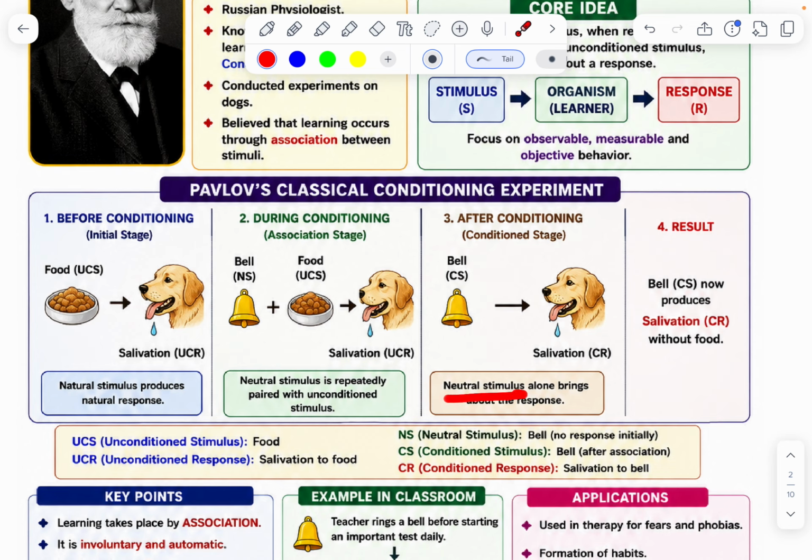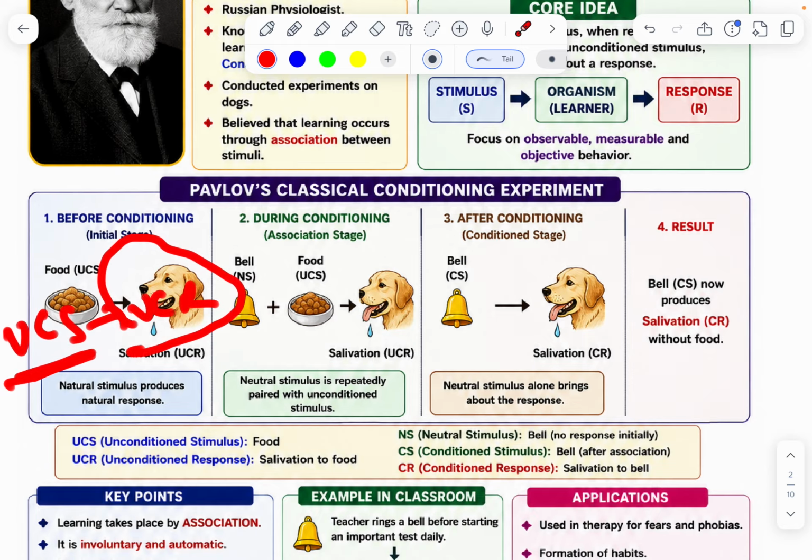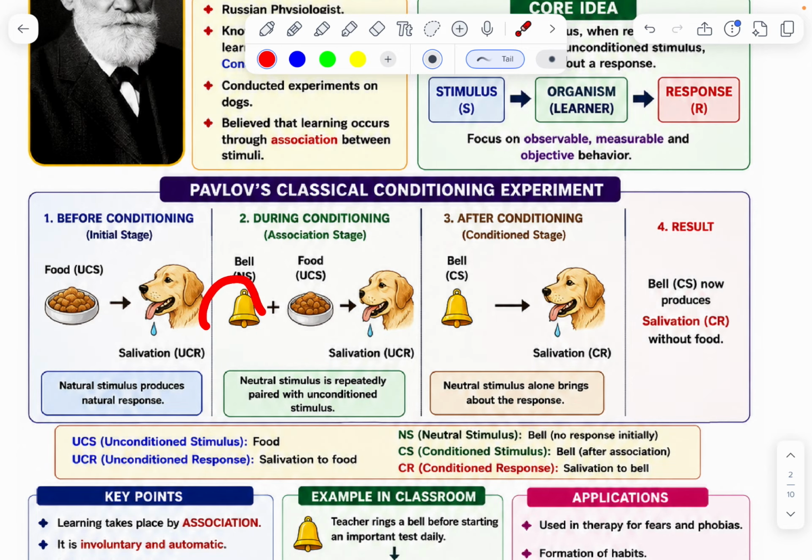The neutral stimulus alone brings about the response. CS brings CR. Result: the bell now produces salivation without food. Here UCS, UCR: unconditioned stimulus, unconditioned response. Here NS, neutral stimulus plus UCS, then UCR. Here only CS, CR. The answer is CS produces CR.